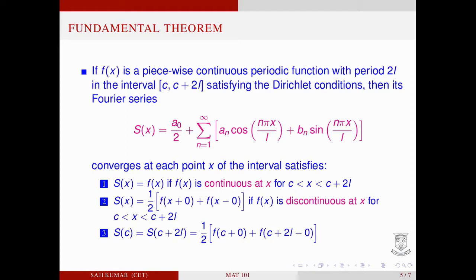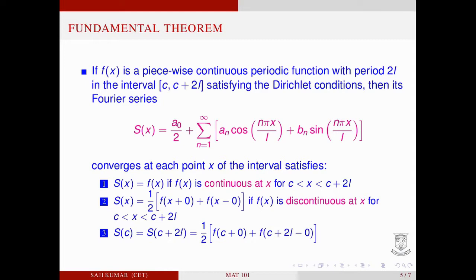Fundamental theorem on convergence of Fourier series. If f(x) is a piecewise continuous periodic function with the period 2L in the interval c to c plus 2L satisfying the Dirichlet conditions, then its Fourier series S(x) equal to a0/2 plus sigma n equal to 1 to infinity a_n cos n pi x by L plus b_n sin n pi x by L converges at each point x of the interval and satisfies S(x) equal to f(x) if f(x) is continuous at x, for c less than x less than c plus 2L.